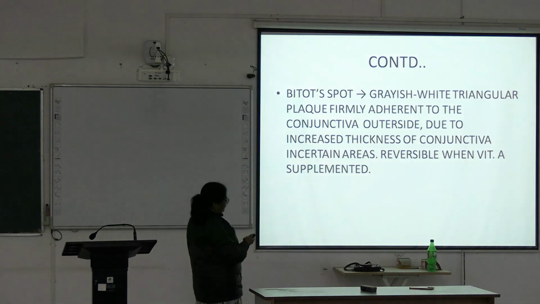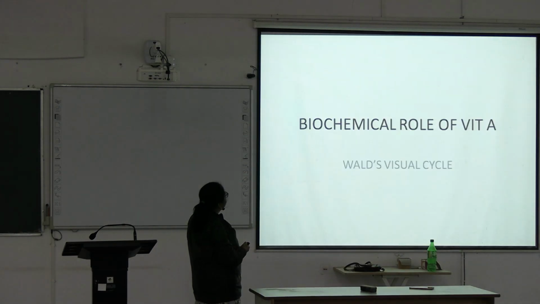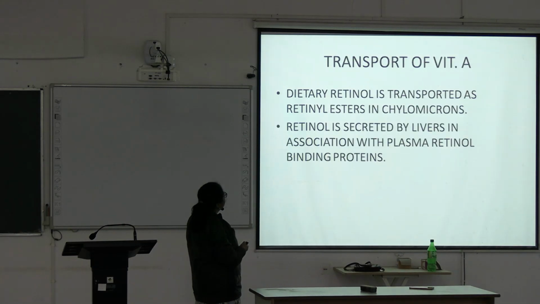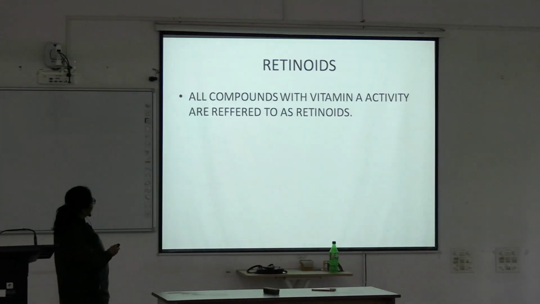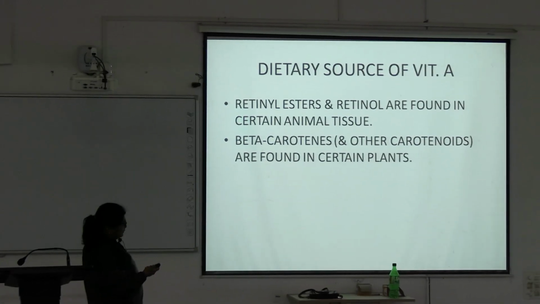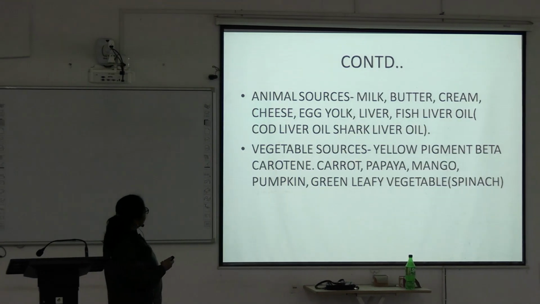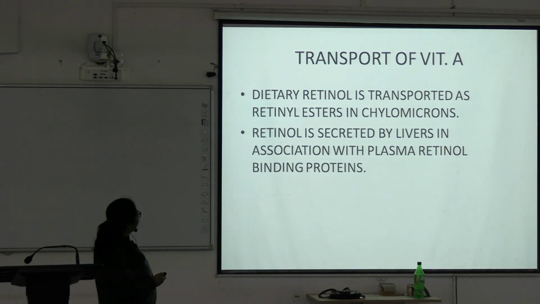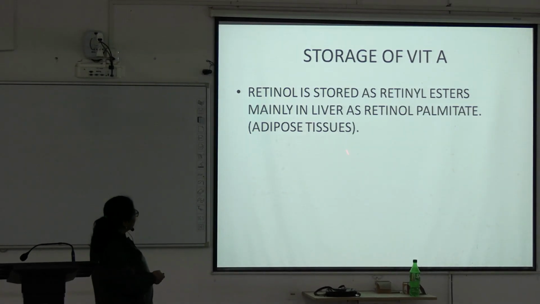So in case of vitamin A, these are the retinoids. Dietary source, and you have to remember the transport form; it can be asked in an MCQ: retinol palmitate.